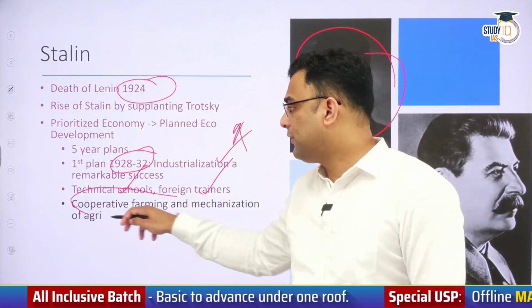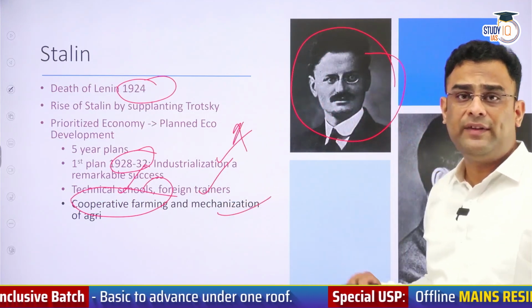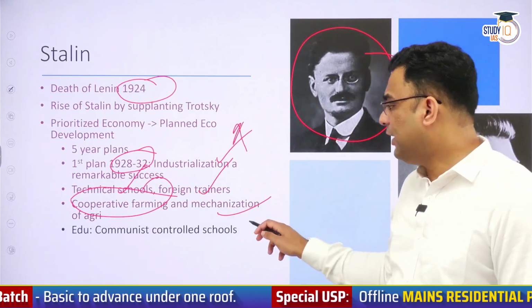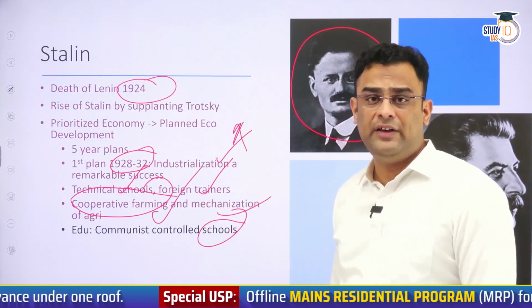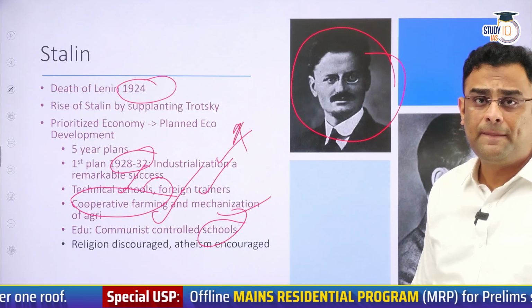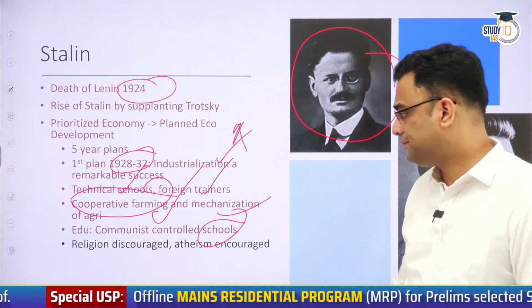Cooperative farming was used on a big scale. Mechanization was encouraged in farming. Education was prioritized, but that education was an indoctrinated, communist-style education. And because of this, Russia started to advance rapidly.